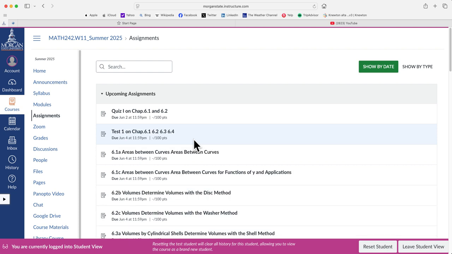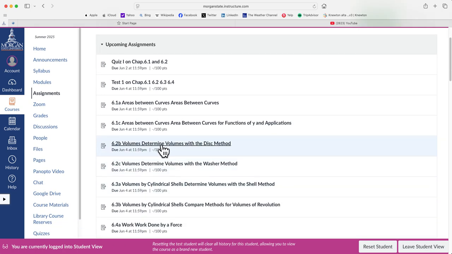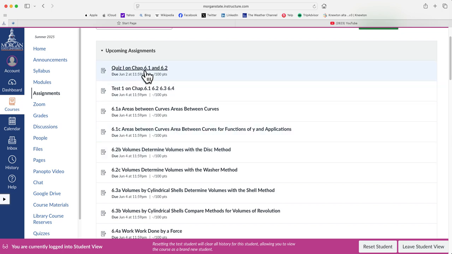Okay, so how do I get to my Alta course and do the assignment? Go to assignments, and then it's going to bring you to this page, and then you're going to do the homework assignment. You'll see the quiz. You cannot do the quiz until it's open. Every quiz will open on Friday, and then closes on Monday. Okay. The exams open on Tuesdays and then close on Wednesdays. The homework assignments, all homework assignments are open.